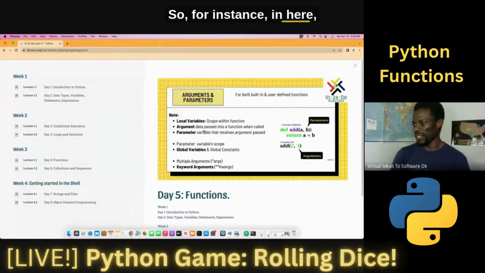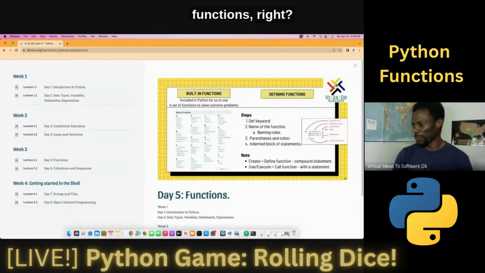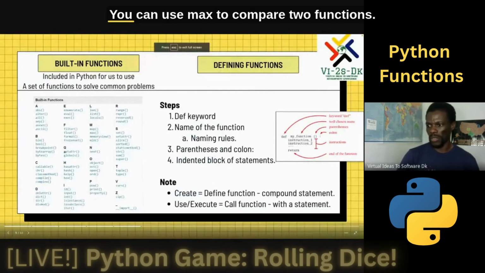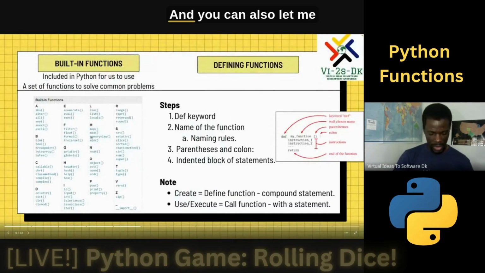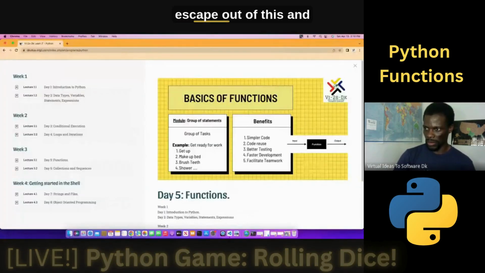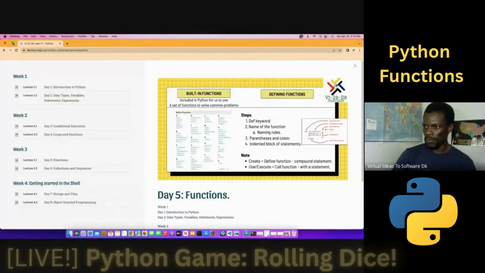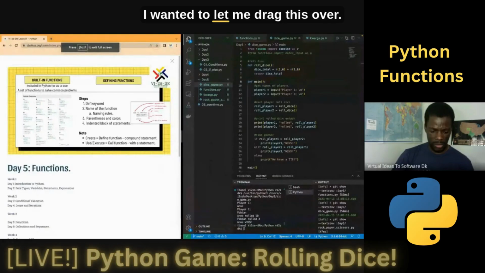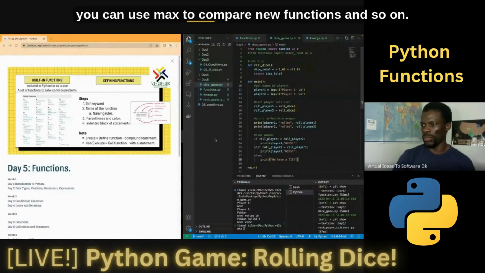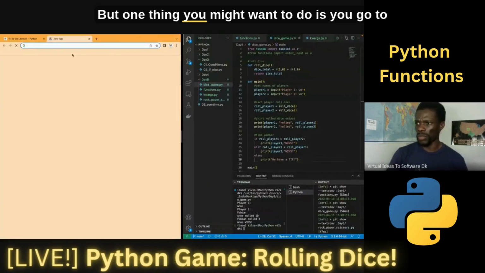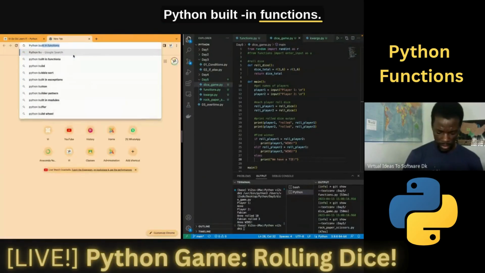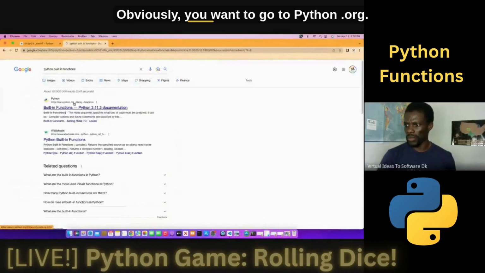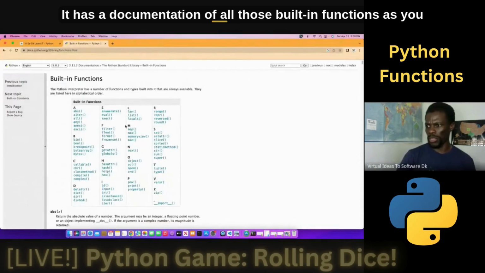So for instance, in here, I gave you a list of built-in functions, right? So you can always research and see the list of built-in functions. You can use max to compare 2 values. And you can also, let me escape out of this and see if I can do that. Actually, let me drag this over. Yeah, you can use max to compare values and so on. But one thing you might want to do is go to Python built-in functions, maximize this back. Obviously, you want to go to python.org. It has documentation of all those built-in functions as you see in here.